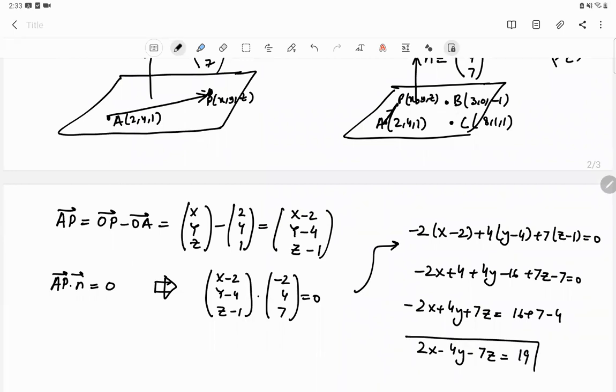So this is the Cartesian equation of the plane. Is there any question that you would like to ask? I'm here to answer.